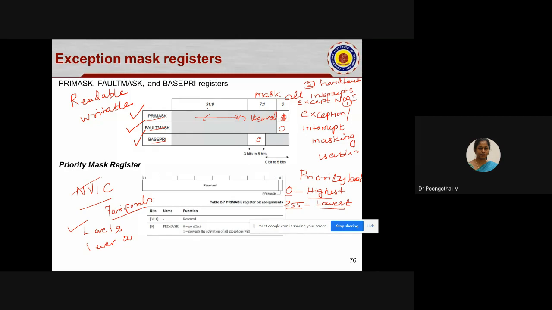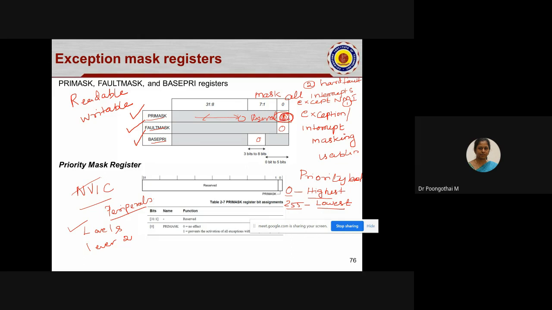The purpose of this particular register is to disable all the interrupts during the execution of a time critical section of program code. During the execution of critical sections of code, this register is used to disable all the interrupts by programming this bit. After execution of the time critical task, this bit must be cleared to enable all the interrupts.